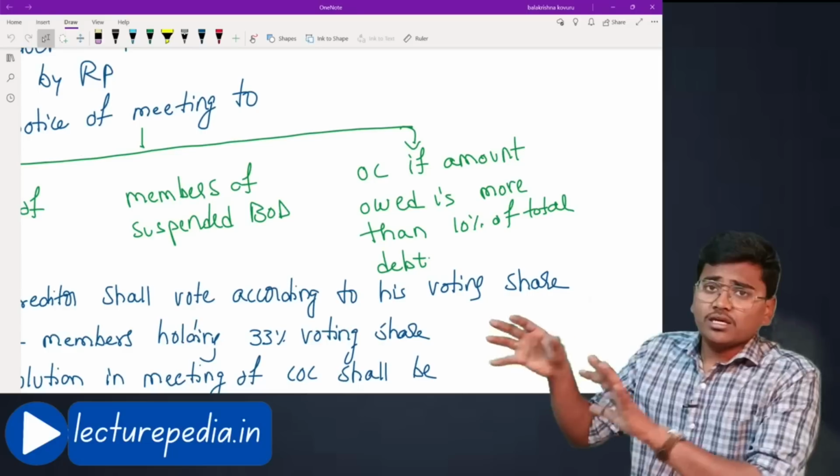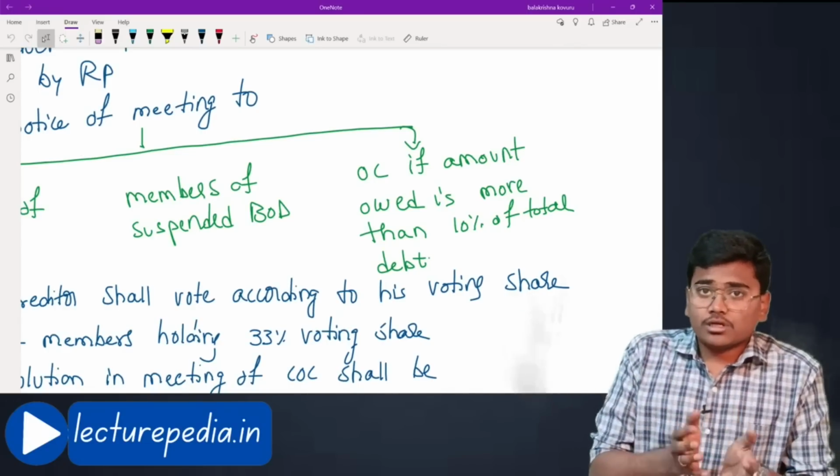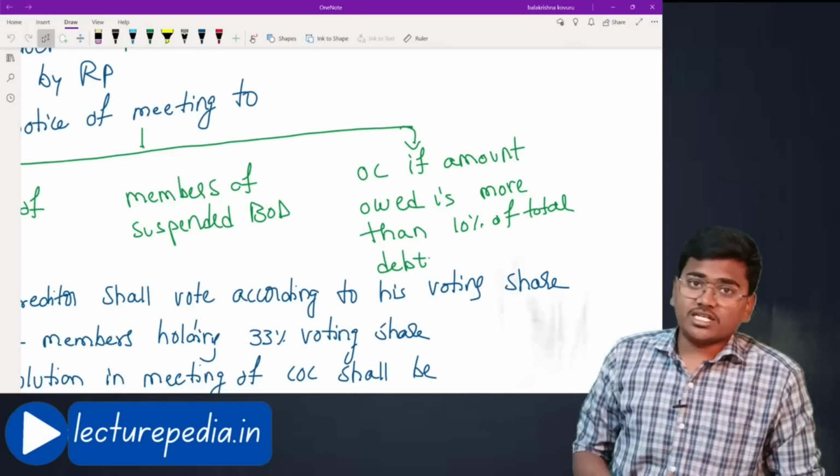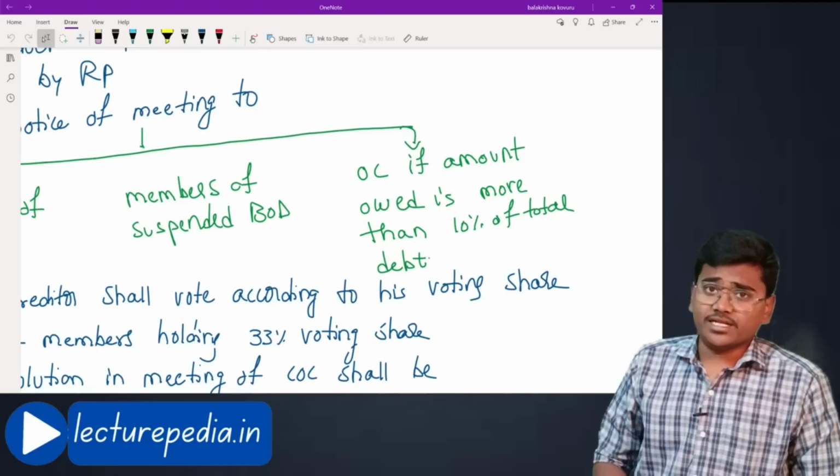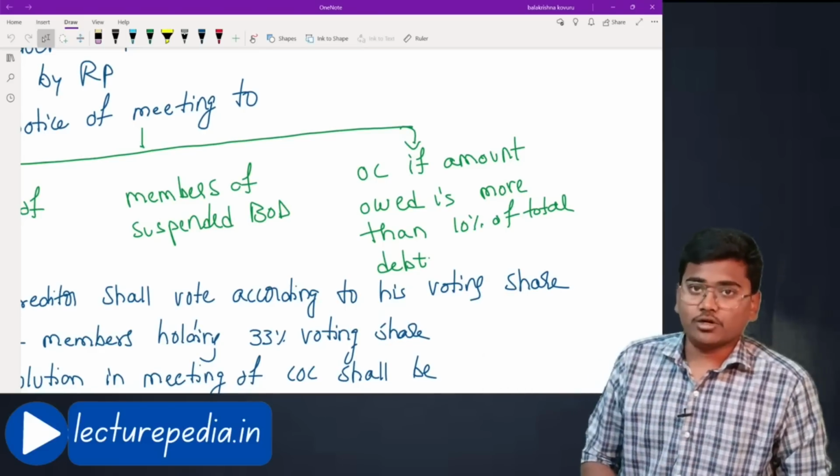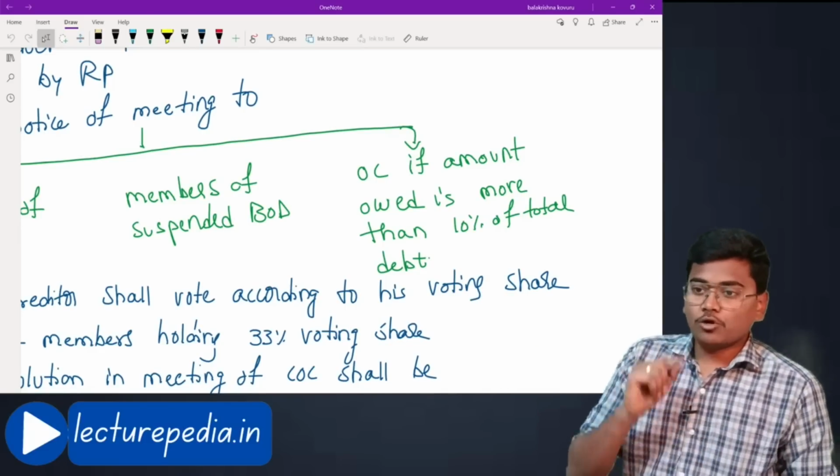He will not be forming part of the committee of creditors, but the notice has to be sent to him, and he can attend the meeting, but he cannot vote in the meeting. Okay, he can just attend the meeting. Hope that is clear.